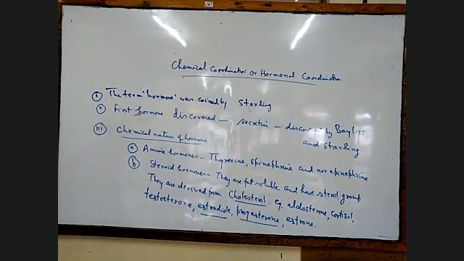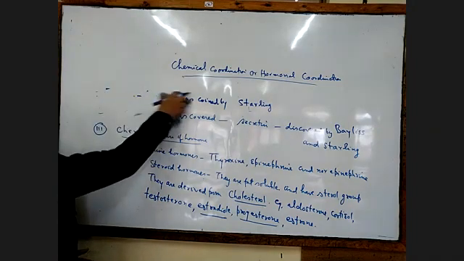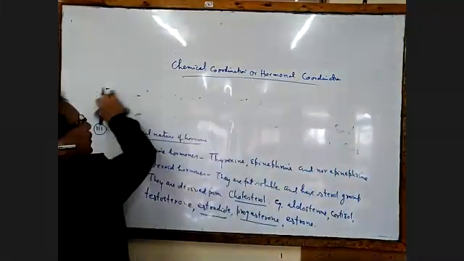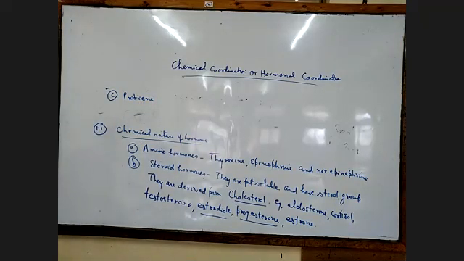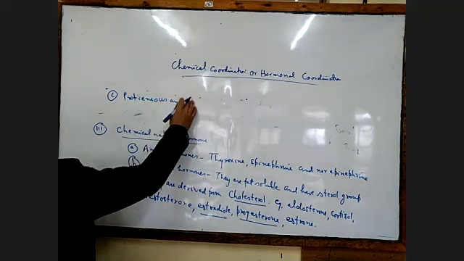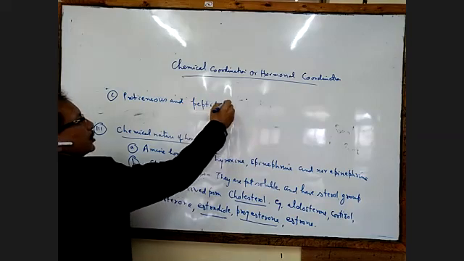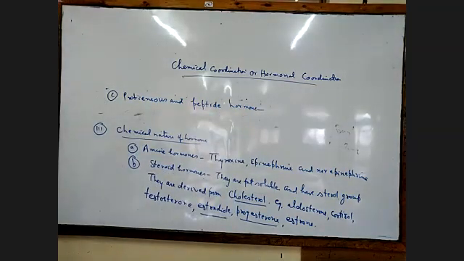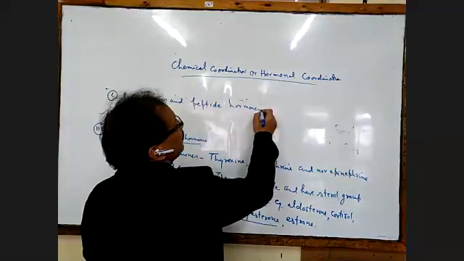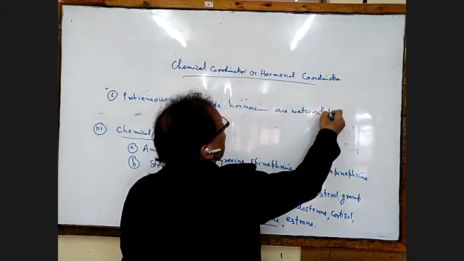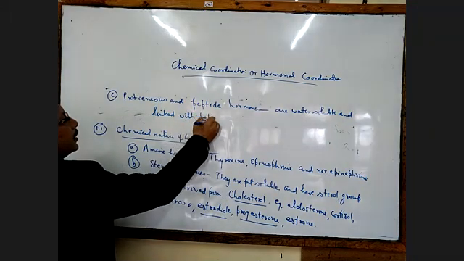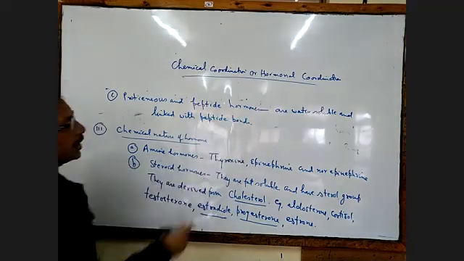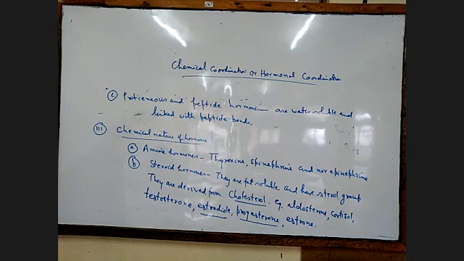Then we have the proteinaceous and peptide hormones, number C. Proteinaceous and peptide hormones are water soluble and linked with peptide bonds, the chemical peptide bond.